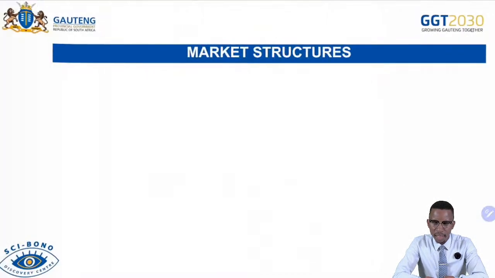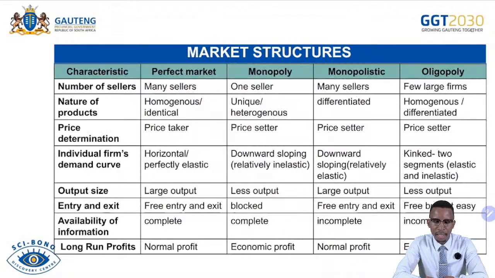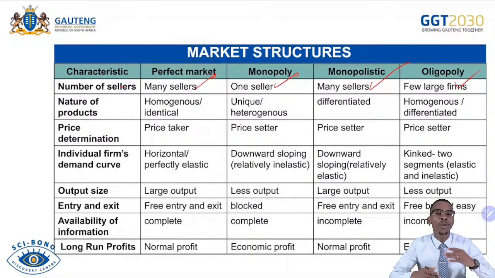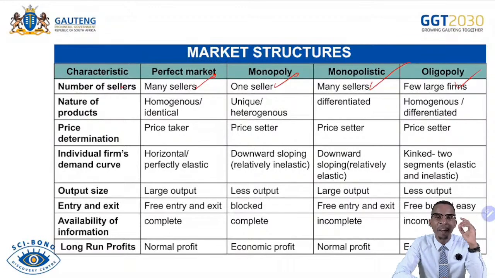So let's see the essay we are having here. Obviously, these are market structures where when you have to compare market structures, it is very important that you are able to deal with the following characteristics. We have the perfect market. If we say number of sellers, we know that under perfect market, there are many sellers. Provide reasons. Under monopoly, there is one seller. Under monopolistic, there are many sellers. Under oligopoly, there are few large firms. If ever you come across the question to compare and contrast market structures, let it be easy for you. Those will be free marks, but ensure that you answer in full sentences after providing subheadings.